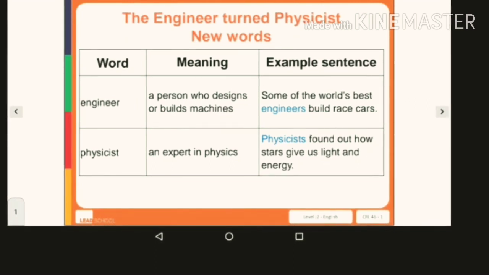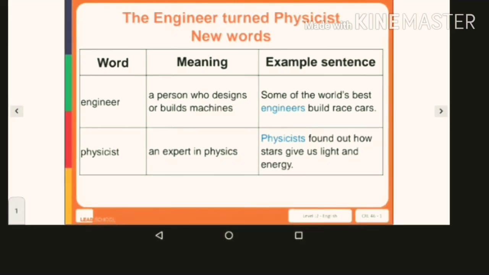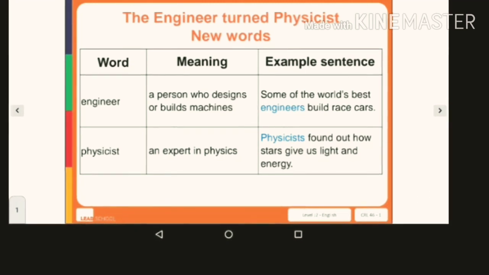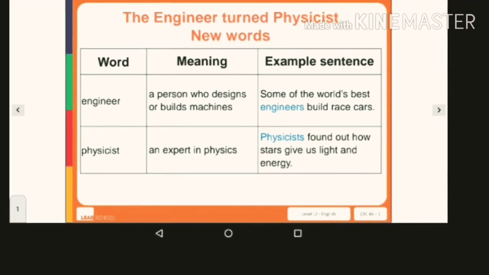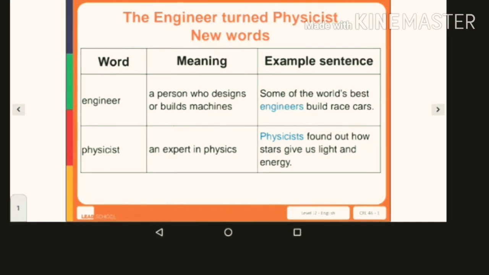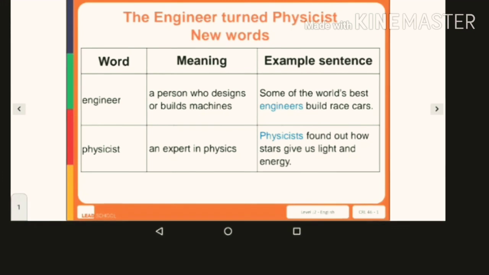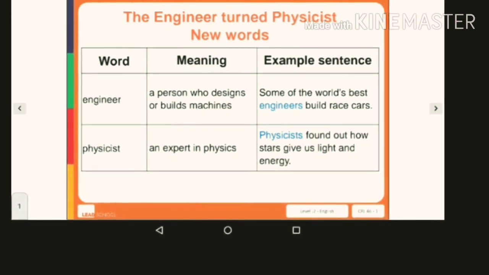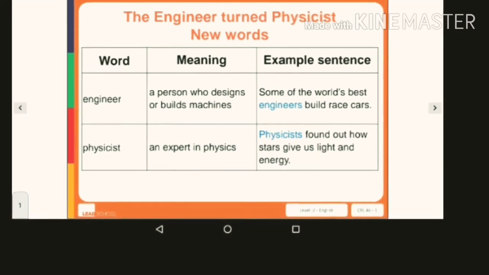Now we will move on to our reading and listening comprehension. Before showing you the comprehension, I want you to remember these whole words or new words that will help you to understand the meaning of the comprehension given in the book. In the comprehension you will find the word engineer. Who is an engineer? A person who designs or builds machines. Let us look at the example. Some of the world's best engineers build race cars.